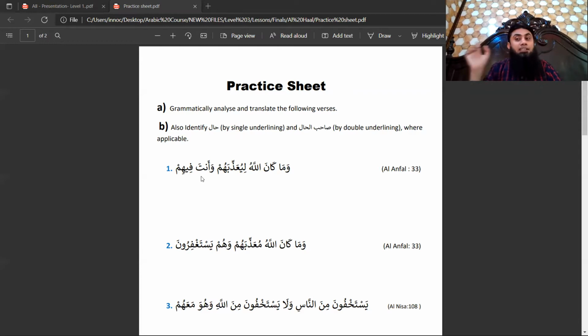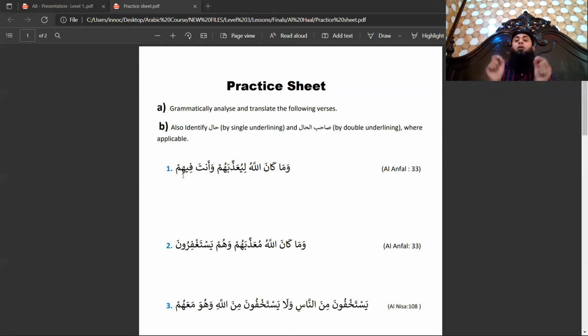We have learned in the previous lesson that hal appears in three forms: one word, or complete jumla, or shibul jumla. In this case, anta fihim is a complete jumla ismiya which is coming as hal.